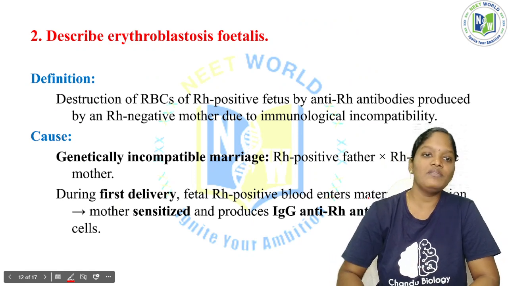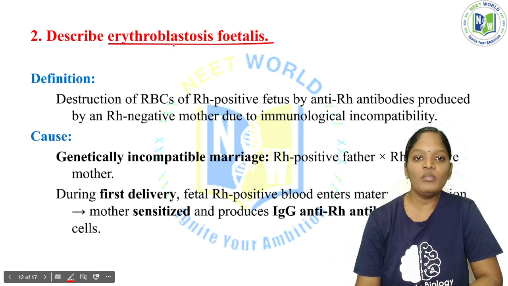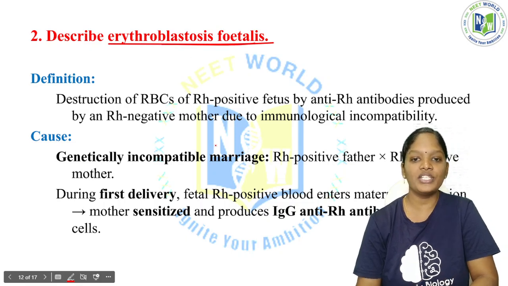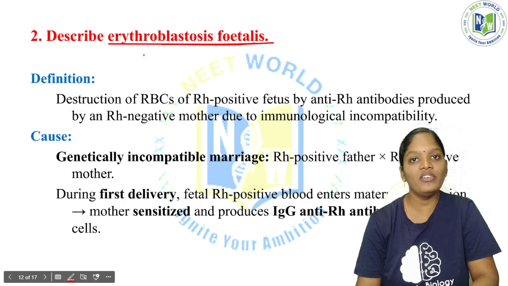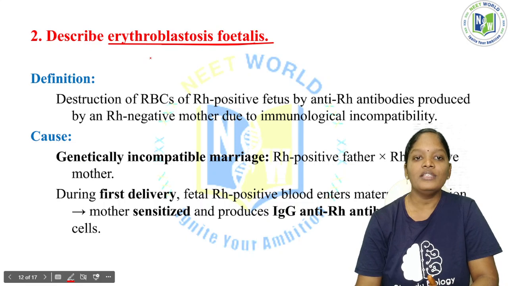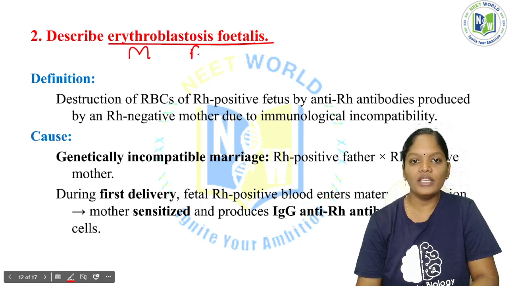Now the second question: describe erythroblastosis fetalis. Another important condition. Listen to me very carefully. The baby develops in the body of the female only, not in the male. In the mother and the father: the mother has a negative blood group, the father has a positive blood group, and the baby has a positive blood group.